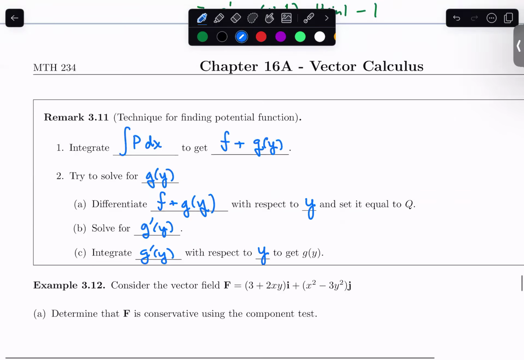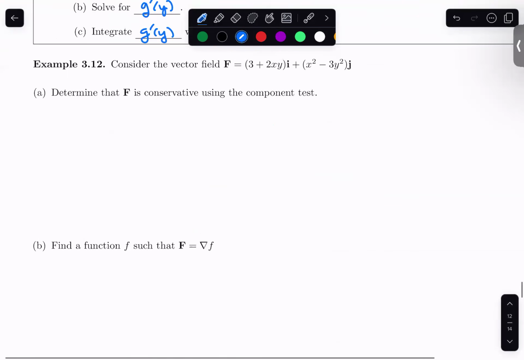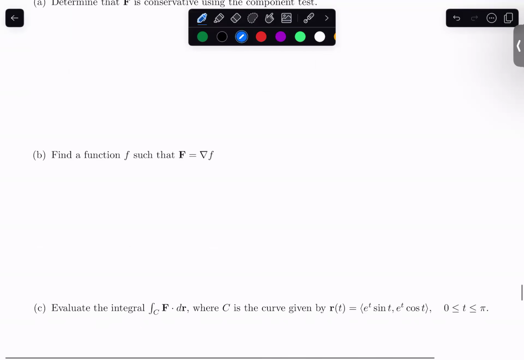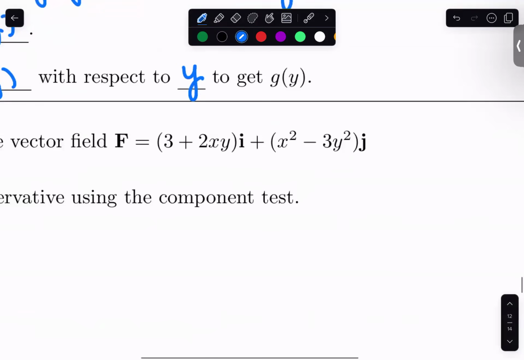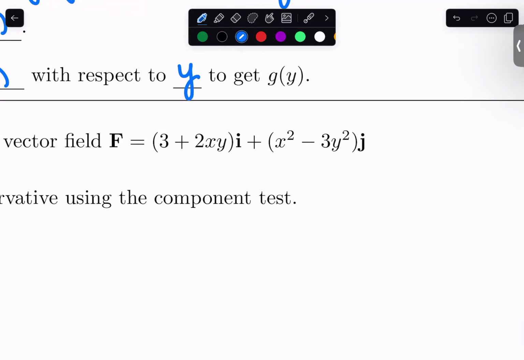Well, I'd like us to do another problem. This one I'd like to give you an opportunity to take, so maybe like 2 or 3 minutes. I understand it's taken a little while to do these problems, but 2 or 3 minutes. First, show that it's conservative using the component test. Then find me a potential function. And then probably all together we'll do the evaluation. But I want to give you at least time to, first of all, verify that this is conservative, and then start to try to apply the technique that we just wrote down to come up with a potential function. So 2 minutes or so, get as far as you can.